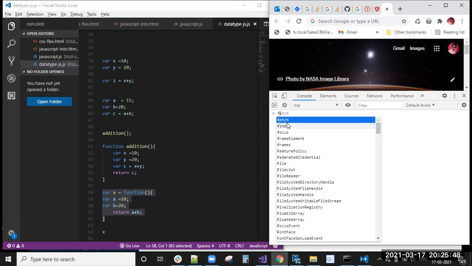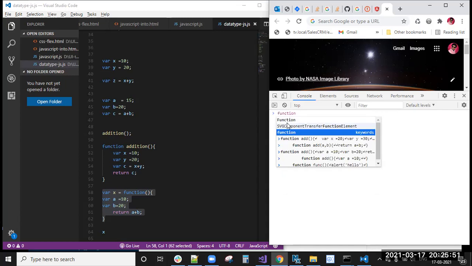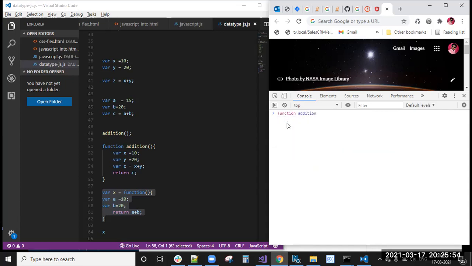Now, if you have written one function with the name addition, I want to do one particular task. What is the task? I want to calculate the square of two numbers. I will send two values, a comma b, to one function, and that function needs to square them. I want the value a square plus b square.